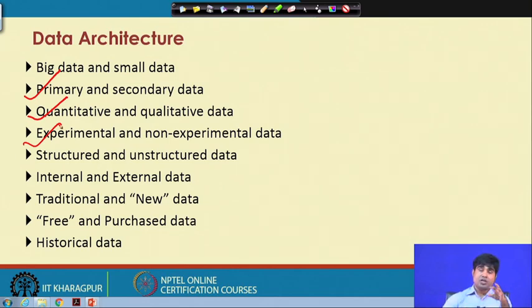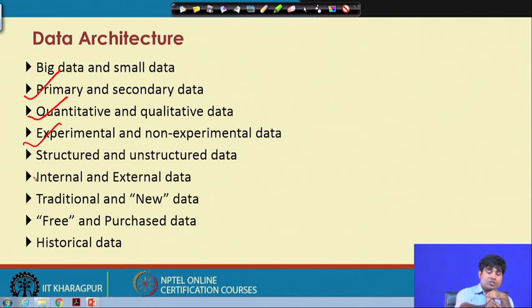Some data are used in a particular investigation process, which is called experimental data, where the accuracy is much higher. In non-experimental data, the accuracy is not so high, and you have to do a lot of hard work to get the best output in the process of empirical testing.